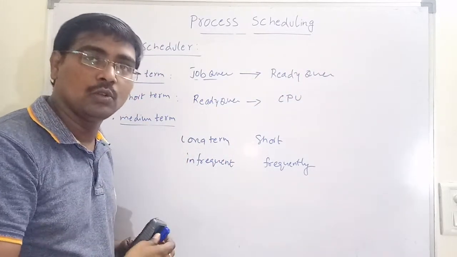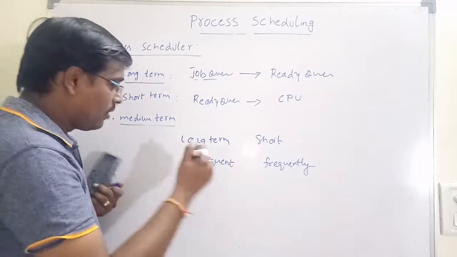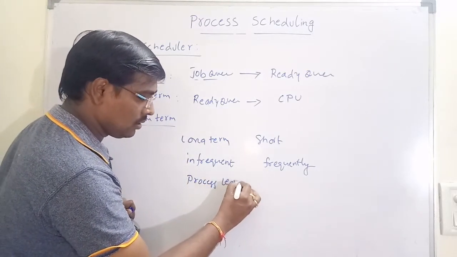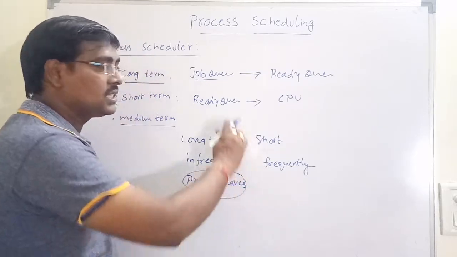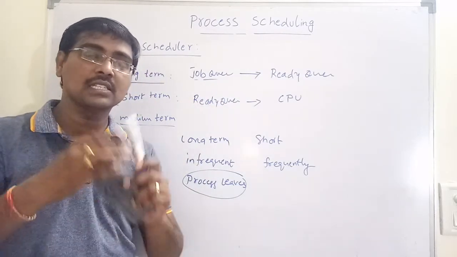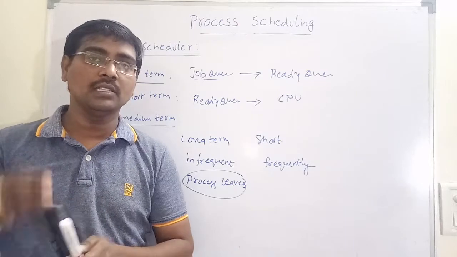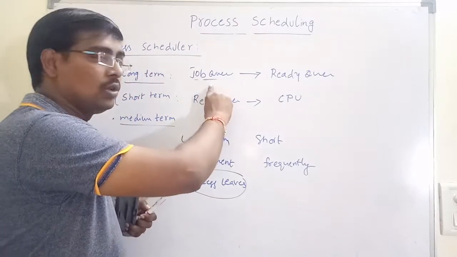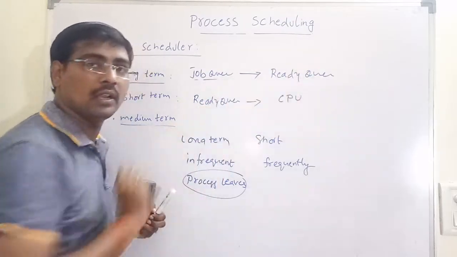Whenever a process leaves the system, that is, its total execution is completed, then the long term scheduler selects one more process into the ready queue.